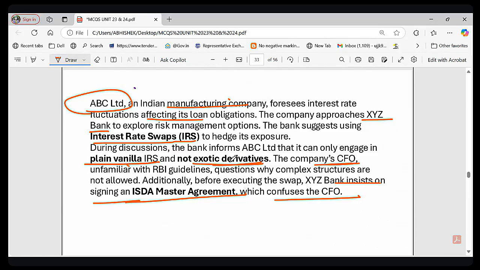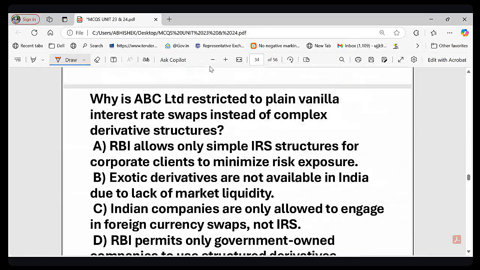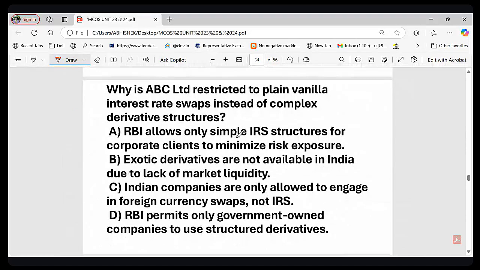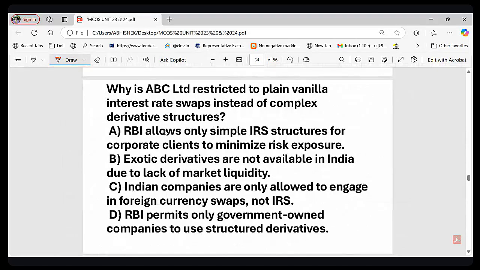Now let's see the question. The question is, why is ABC Limited restricted to plain vanilla interest rate swap instead of complex derivative structure? This is the question. Option A, RBI allows only simple IRS structure for corporate clients to minimize risk exposure. Option B, exotic derivatives are not available in India due to lack of market liquidity. Option C, Indian companies are only allowed to engage in foreign currency swap, not IRS. And option D, RBI permits only government-owned companies to use structured derivatives. So this is the question.